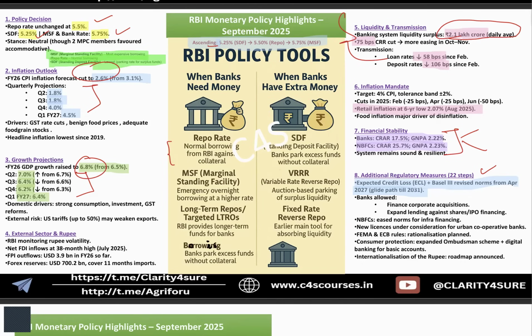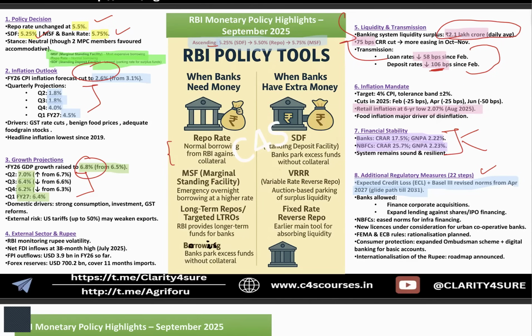How this is being transmitted with the help of these monetary policies is very important. So, transmission: loan rates have been reduced since Feb by 58 bps and deposit rates by 106 bps. The relation between the loan rate cuts and the deposit rate cuts is very important, because if deposit rates are not cut, then people will keep saving their money with the banks only. It will go into the savings accounts only.